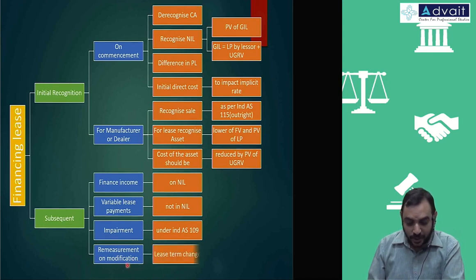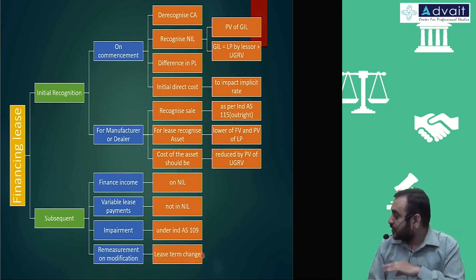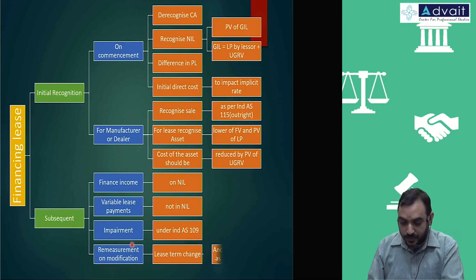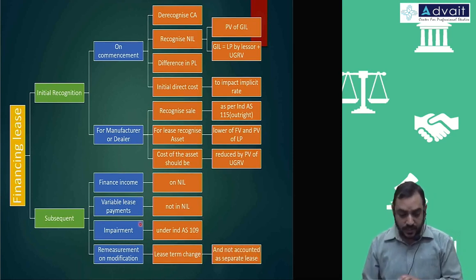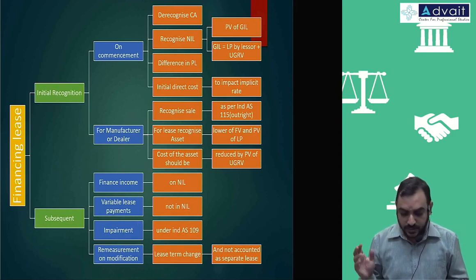And remeasurement, modification comes, lease term changes, it will be remeasurement. If it is a lease term change, it's not accounted as a separate lease, otherwise it is accounted as a separate lease, and the difference amount will be taken to the P&L account.